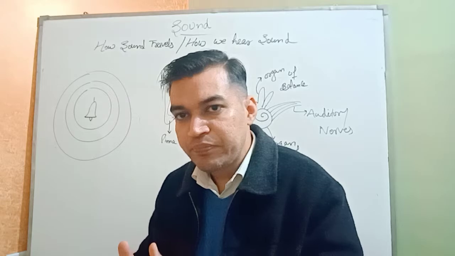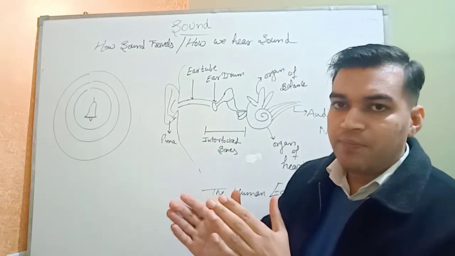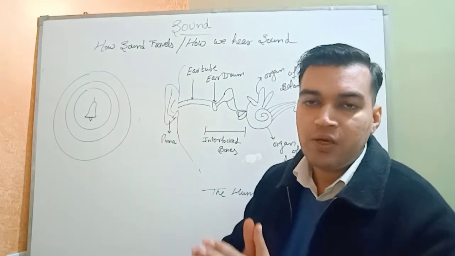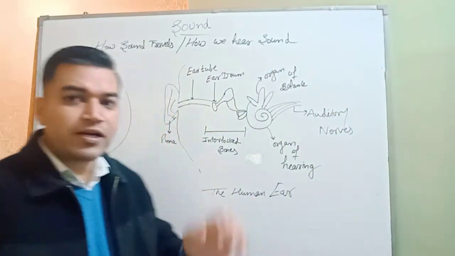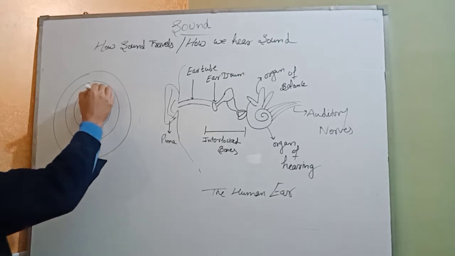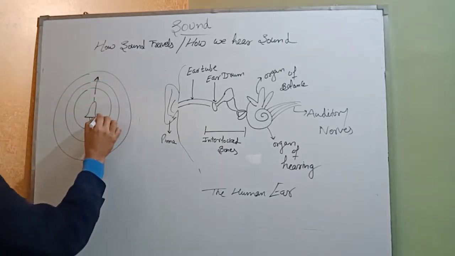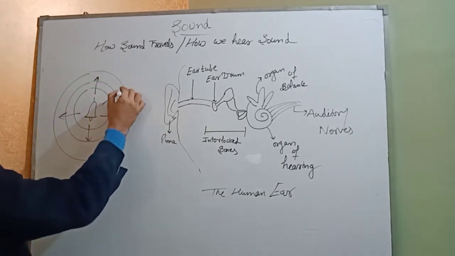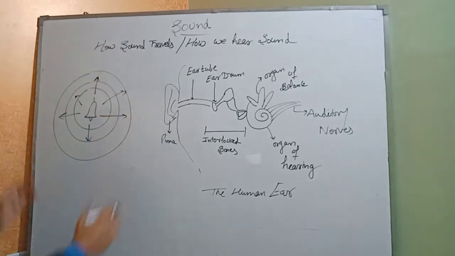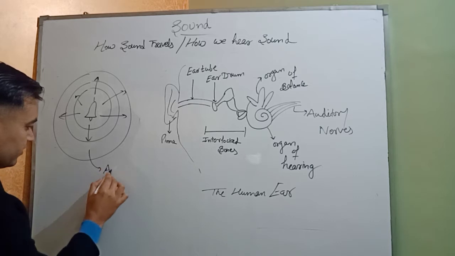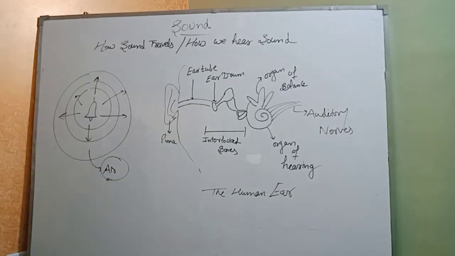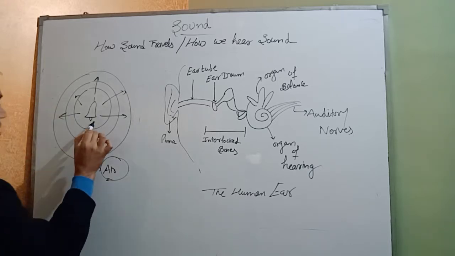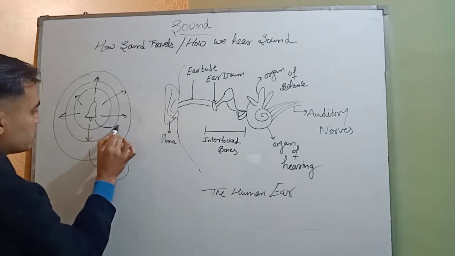We can show this with the help of a vibrating bell. When a bell starts vibrating, the vibration will transfer at a 360-degree angle, all around, in all directions, in a circular way, with the help of the medium, air. Means when we strike a bell, it produces vibration, and that vibration will transfer to the air molecules.